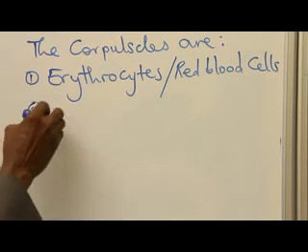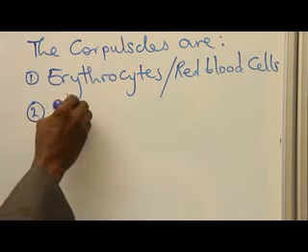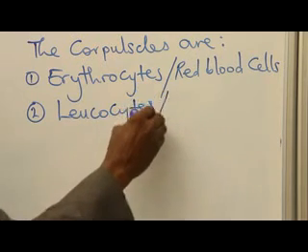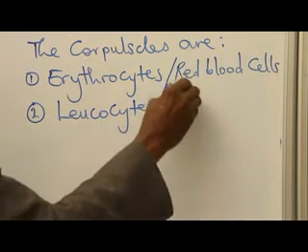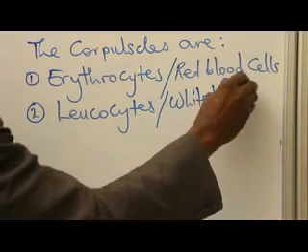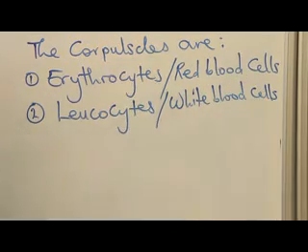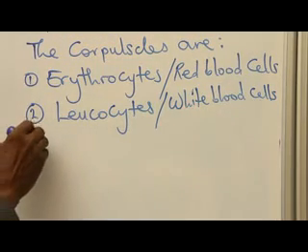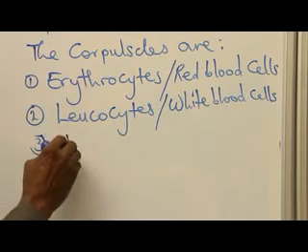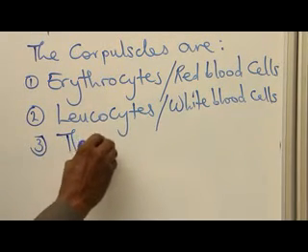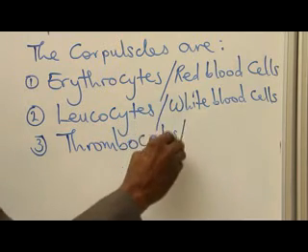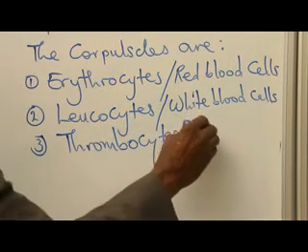Two, the leukocytes, which is also known as white blood corpuscles or white blood cells. The other one that looks like fragments of tissue is referred to as thrombocytes, or the platelets.